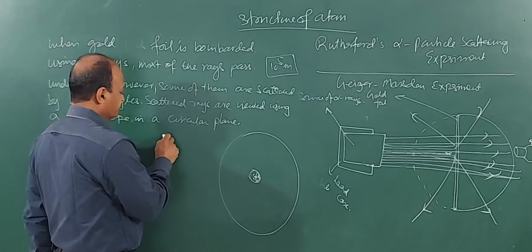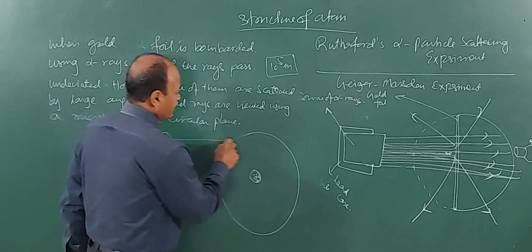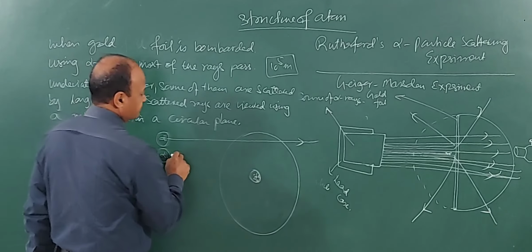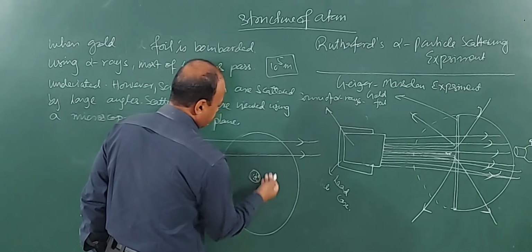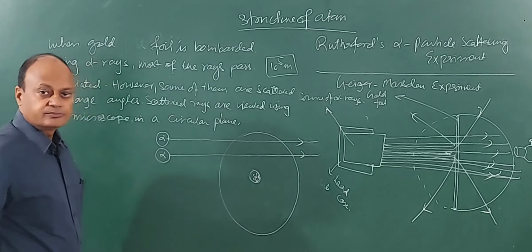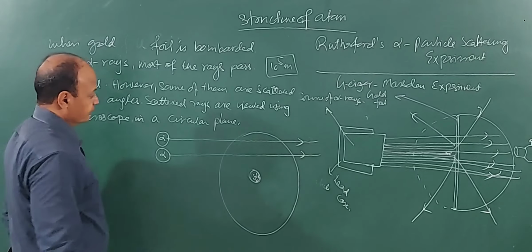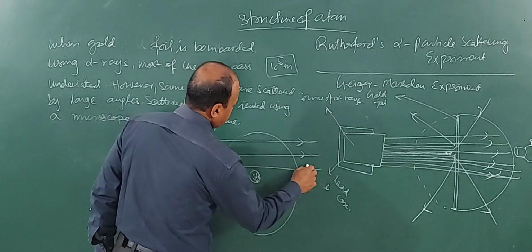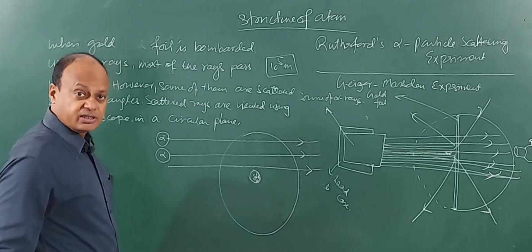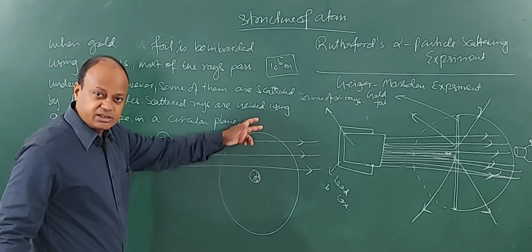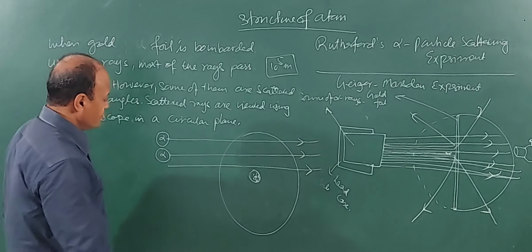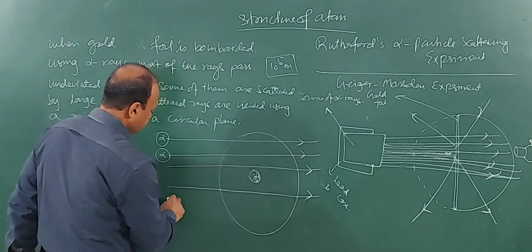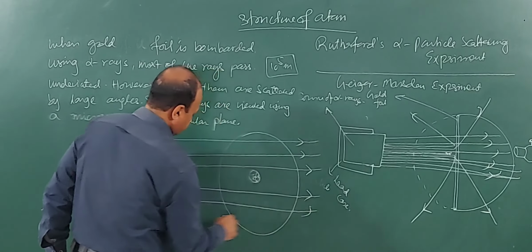And now let us imagine alpha rays going in this region, and what will happen? In fact, this region is empty. All these alpha rays, this alpha ray similarly, can also go straight, because there is no opposition here. This is mostly empty space, and then these alpha rays will also go straight.